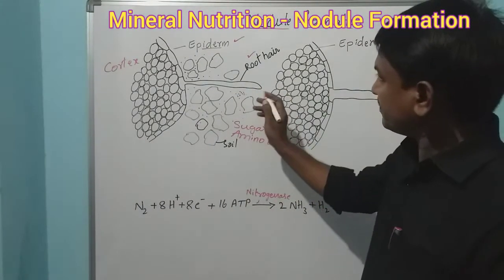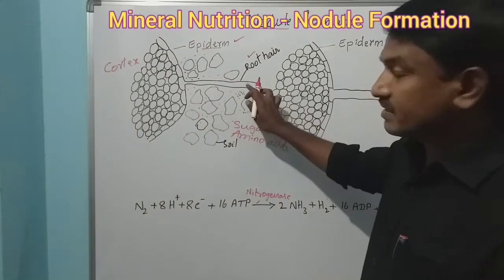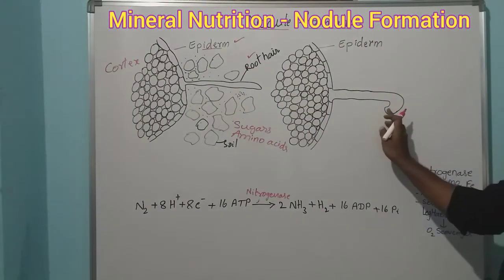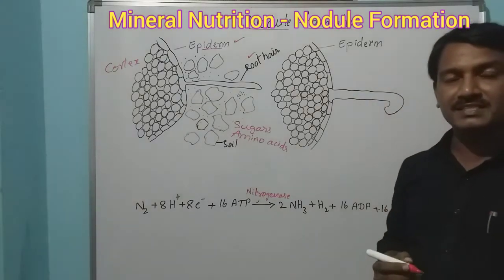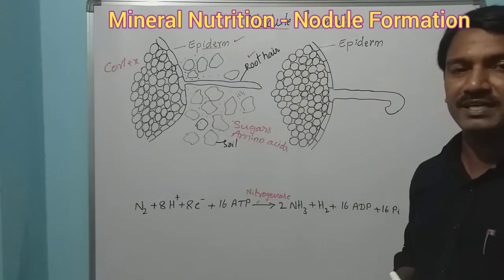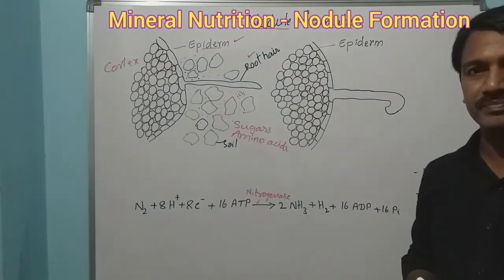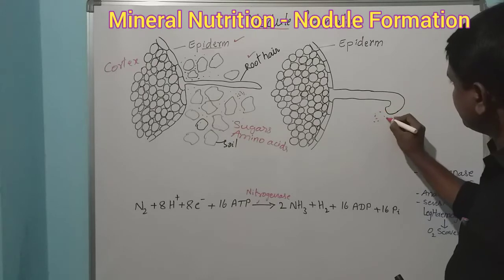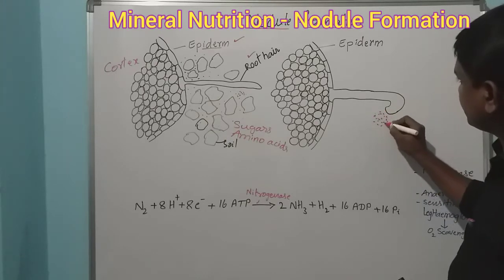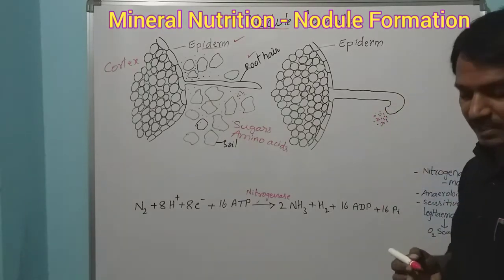At the same time, the root hair curves like this. This curving is also called shepherd's crook. Then this is the bacterium. These are bacterial cells, present towards the tip of the root hair.